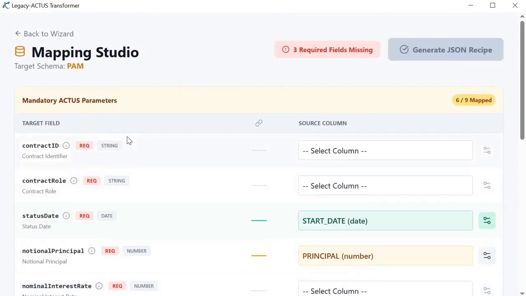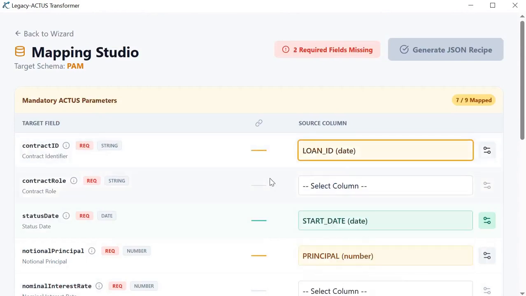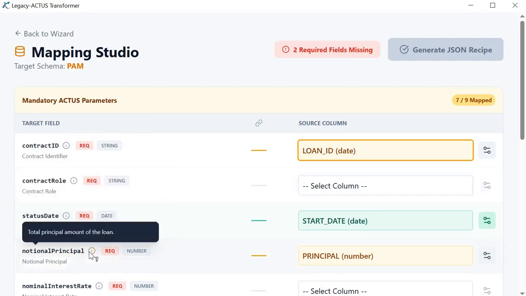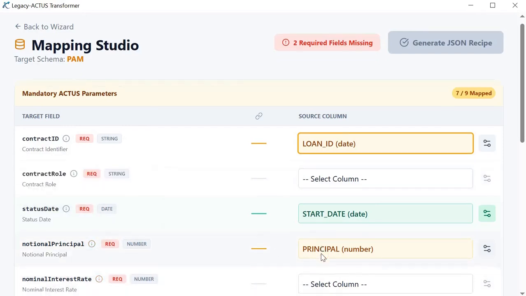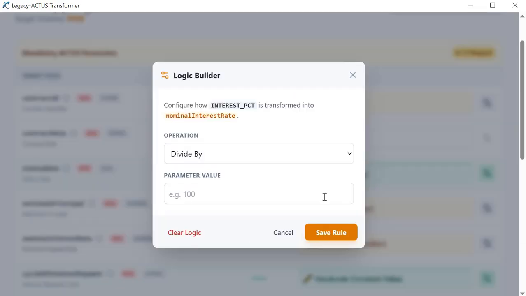Here, all the fields from the source data are fetched in a drop-down to be mapped with the target ACTUS fields. Brief info about the ACTUS fields gives enough idea about the parameter. Corresponding legacy fields should be selected here. For proper transformation, we have a logic builder for each field.